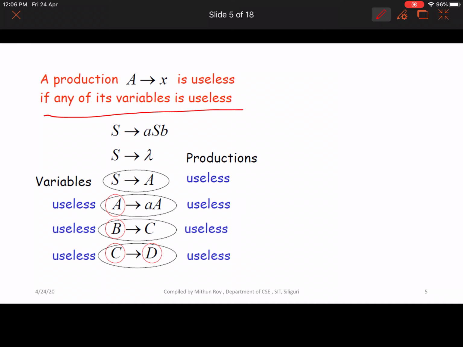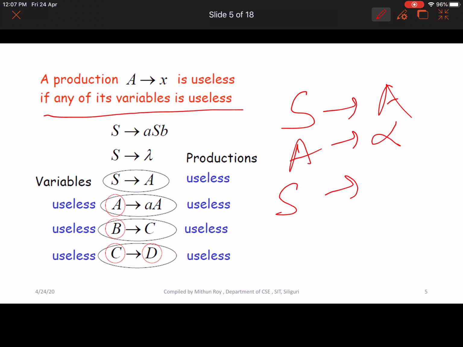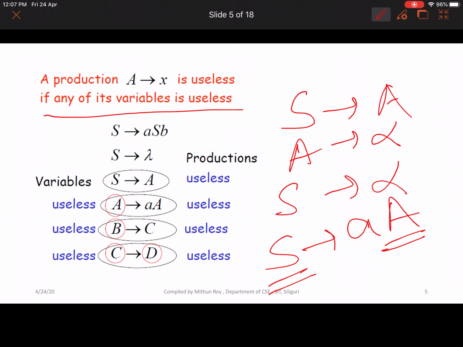If you replace A, that is S to capital A and A to alpha, that means S to alpha. Now you replace capital S to small a capital A. Now this A is useless, right? So this production is also a useless production.